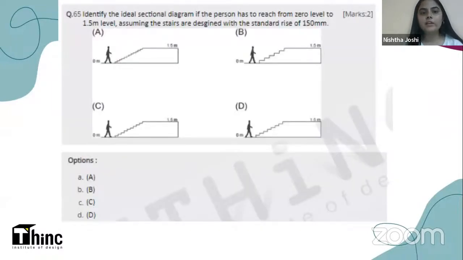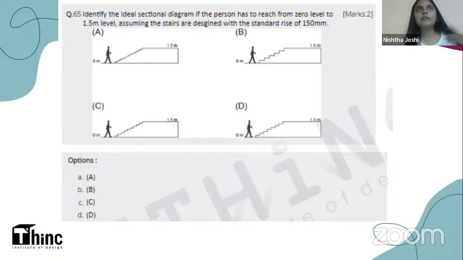Okay, now this is a very interesting question. When you look at it first, you will think that it is a bit complicated or you need to do a lot of calculation, but a lot of it actually also depends on common sense. There are 4 images that are given to you. You have to identify the ideal sectional diagram if the person has to reach from 0 level, that is 0 meters or ground level, to 1.5 meter level, assuming the stairs are designed with the standard rise of 150 mm.